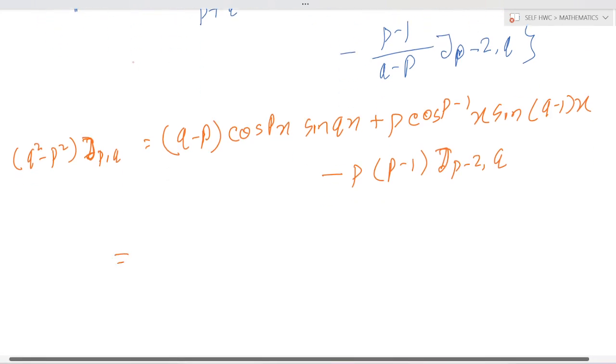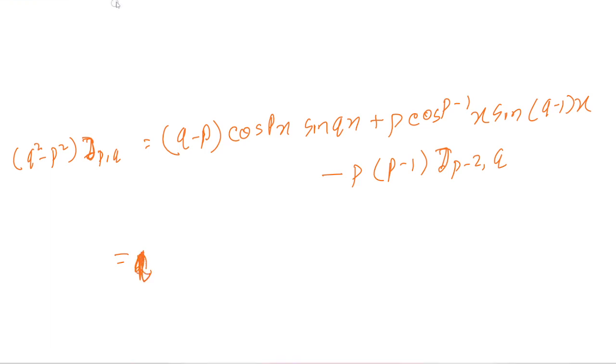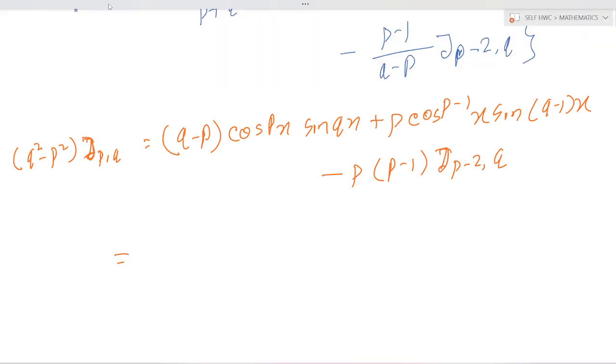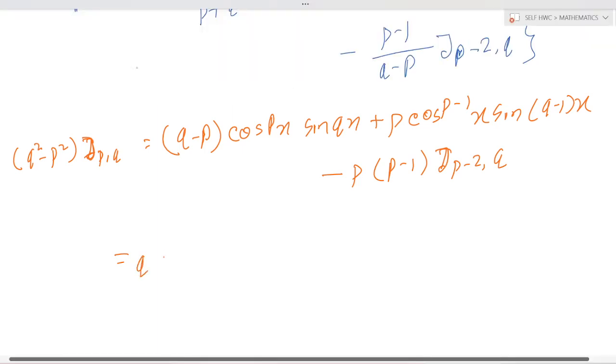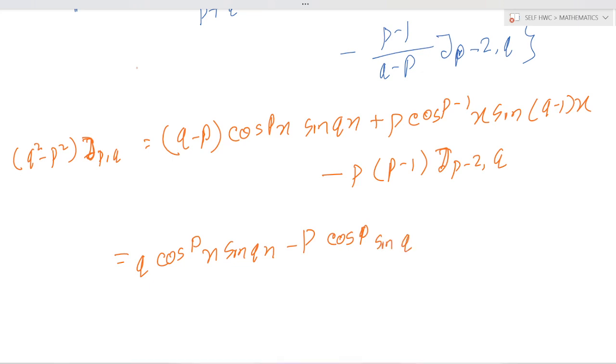Okay, is equal to q into q into q into cos to the power p x sin qx minus p cos p sin qx.